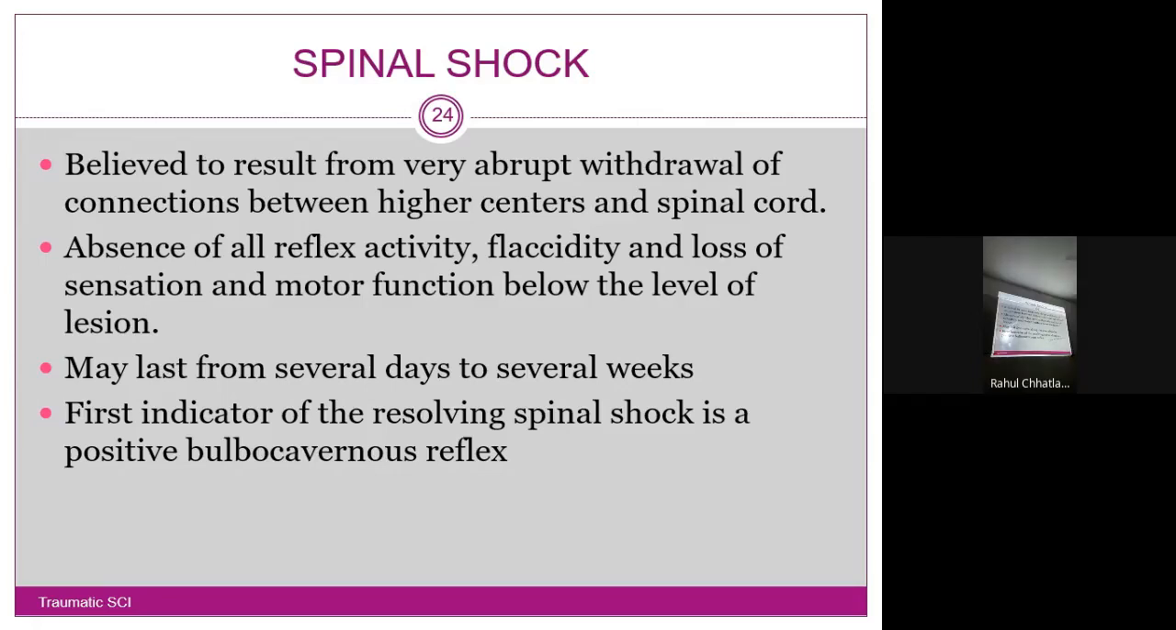It may last from several days to several weeks. Similarly, in TBI also we had discussed if it lasts for too long, there are chances the patient will have worse prognosis. Similar is the case. If the patient is having spinal shock for a prolonged period of time, there are chances the patient will not recover, so a worse prognosis.